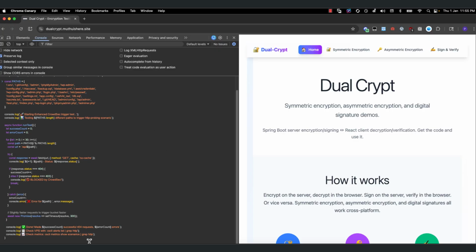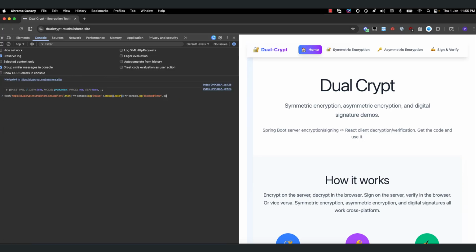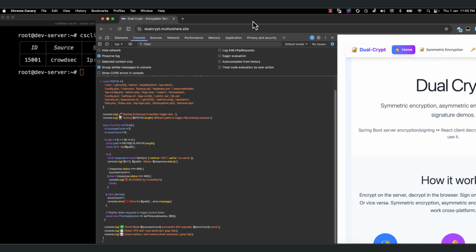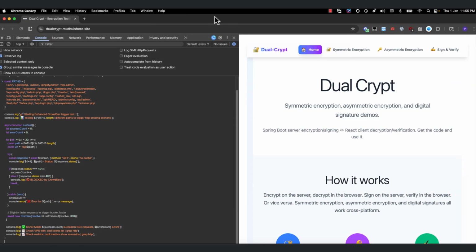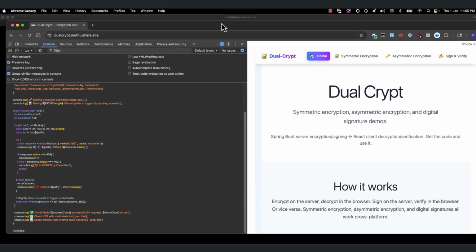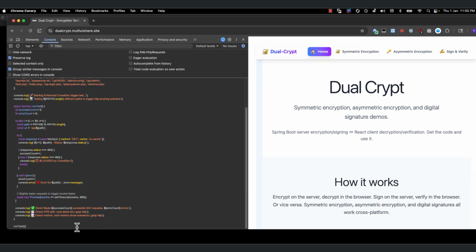Yeah, it's working. So I'm going to run the same stuff there. Is it running? I don't know. Yes, I got why it is not. Okay, so I'm going to run it.